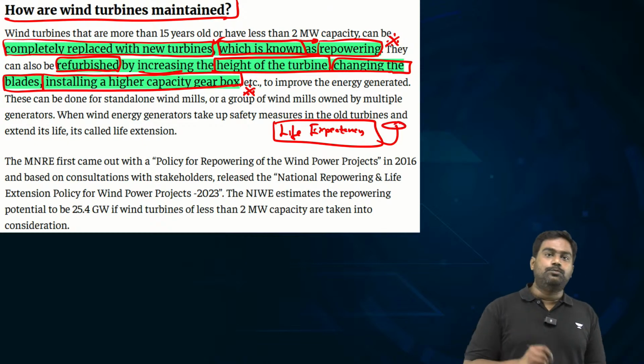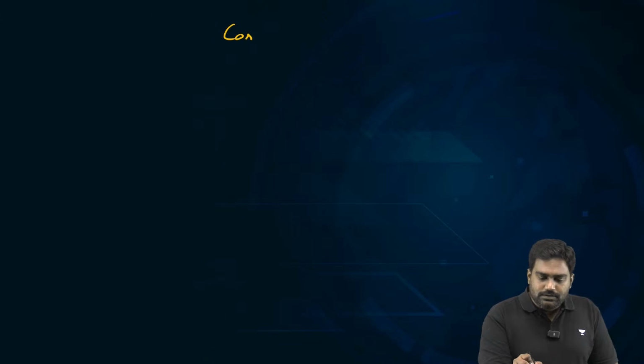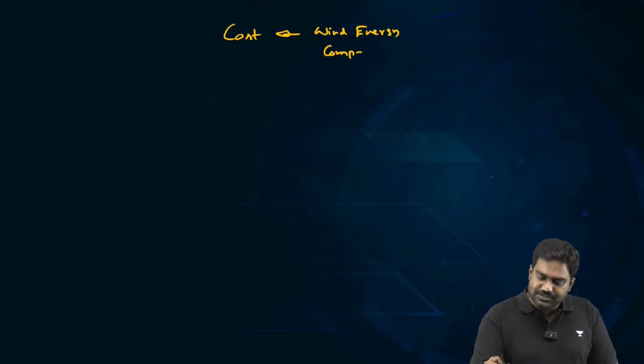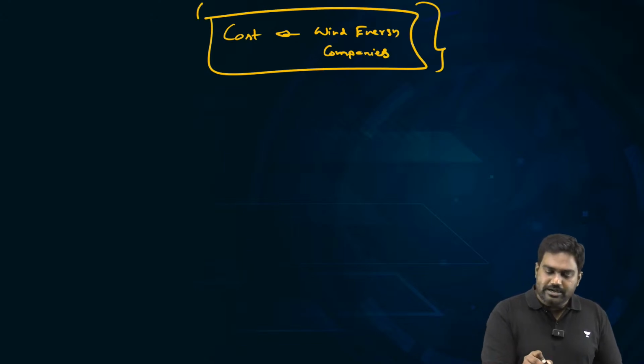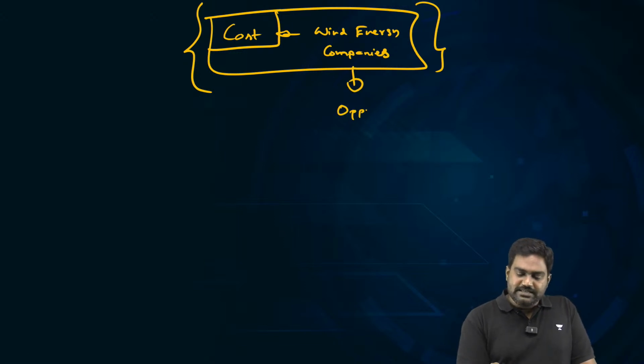So this is what Tamil Nadu is pushing for. It's mandating the companies to invest in repowering and refurbishing to increase the life expectancy and produce more energy. But however, this incurs a cost for the companies. The current companies which are operating these wind energy plants, they will have to invest in repowering and refurbishing the old outdated wind turbines in Tamil Nadu. So that is the reason why they are opposing the changes. They are opposing the new policy.